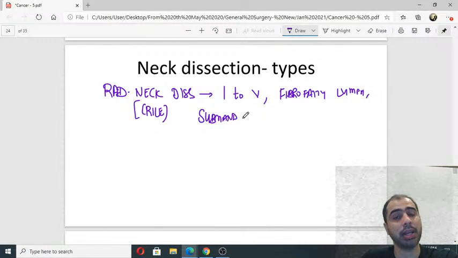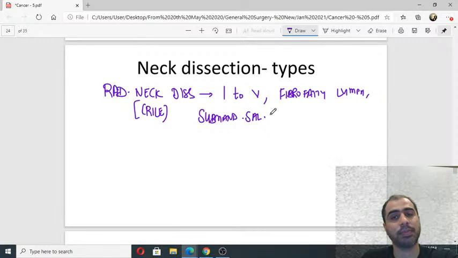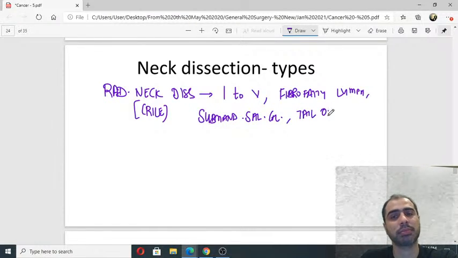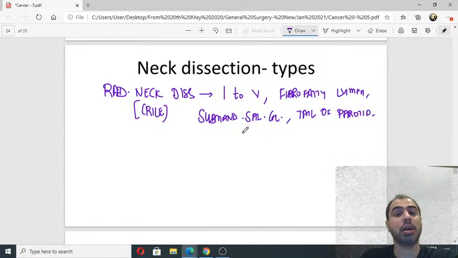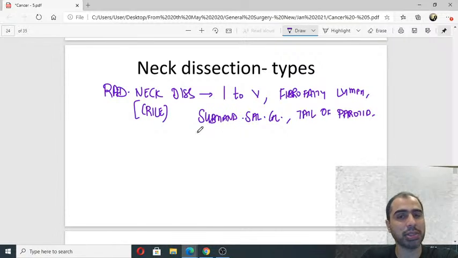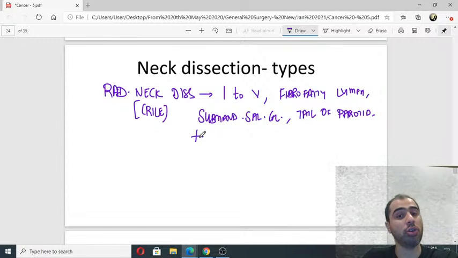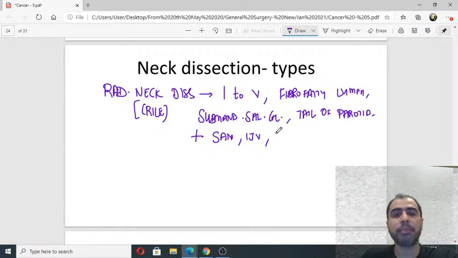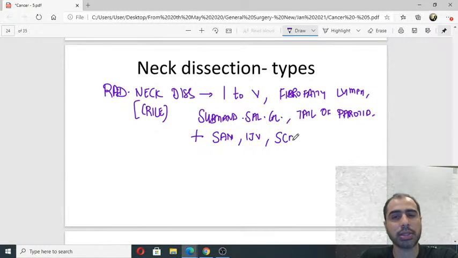तो salivary gland निकालनी है. Plus remove tail of parotid. But it's radical. Old surgeons, very aggressive oncosurgeons. Plus you are going to remove spinal accessory nerve, internal jugular vein, and sternocleidomastoid muscle.